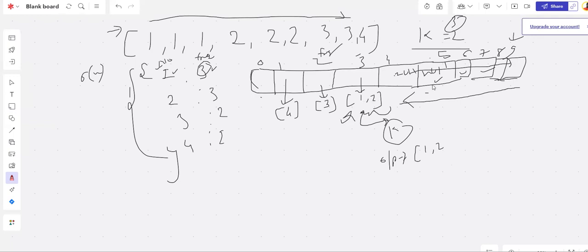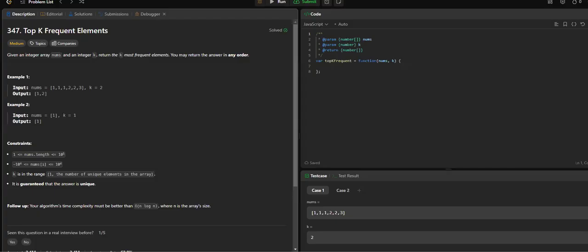If k were 2, we just return this answer. If k is 3, then we move to the next index, which is 3, and inside that array we have the number 3. Just push this 3 as well and return the output. So if we had to return the top 3 frequent numbers, that would be 1, 2, 3. That's what our output would be. So this is the approach we can follow to solve this. Let's do it quickly.